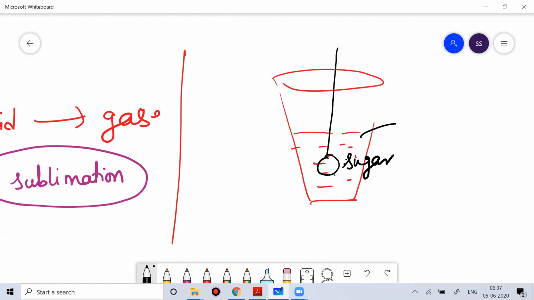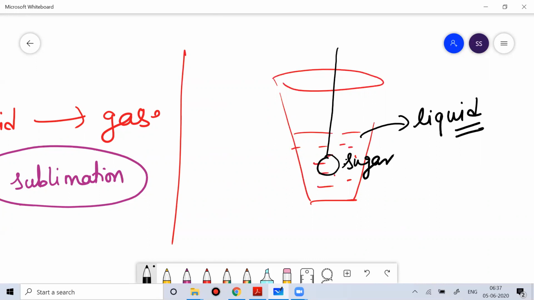Because you have to understand where you're putting the sugar. You're putting sugar inside a liquid, and in the case of a liquid like water, the intermolecular space between different particles is comparatively higher. Inside that, the smaller particles of sugar can insert into that space of the liquid, and that way it does not change the volume of the liquid.